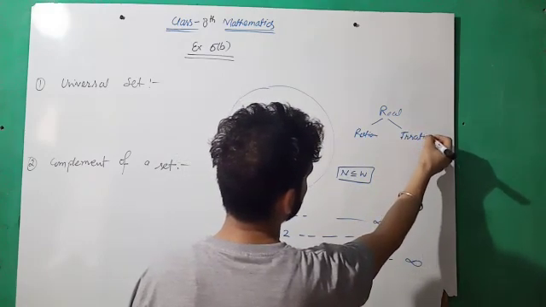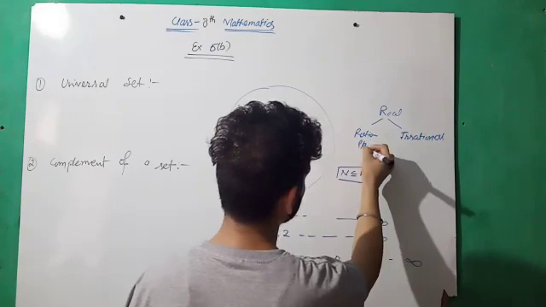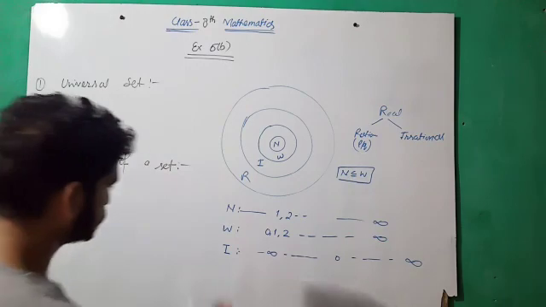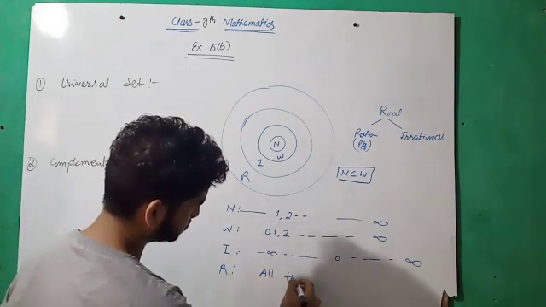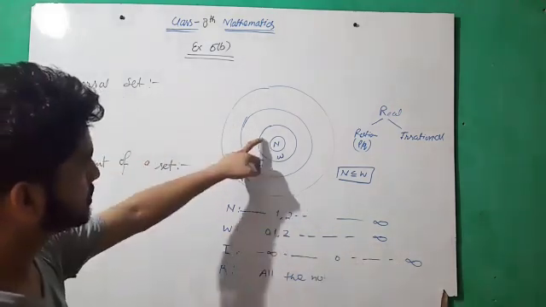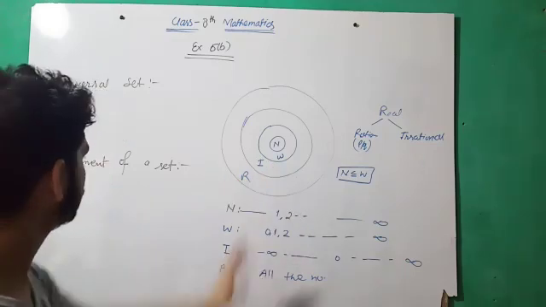Rational means the numbers which are expressed in the form of p upon q, and irrational which are not expressed in terms of p upon q. So real number contains all the numbers. So we can say that natural number is the subset of real number, whole number is the subset of real number, I is the subset of R.